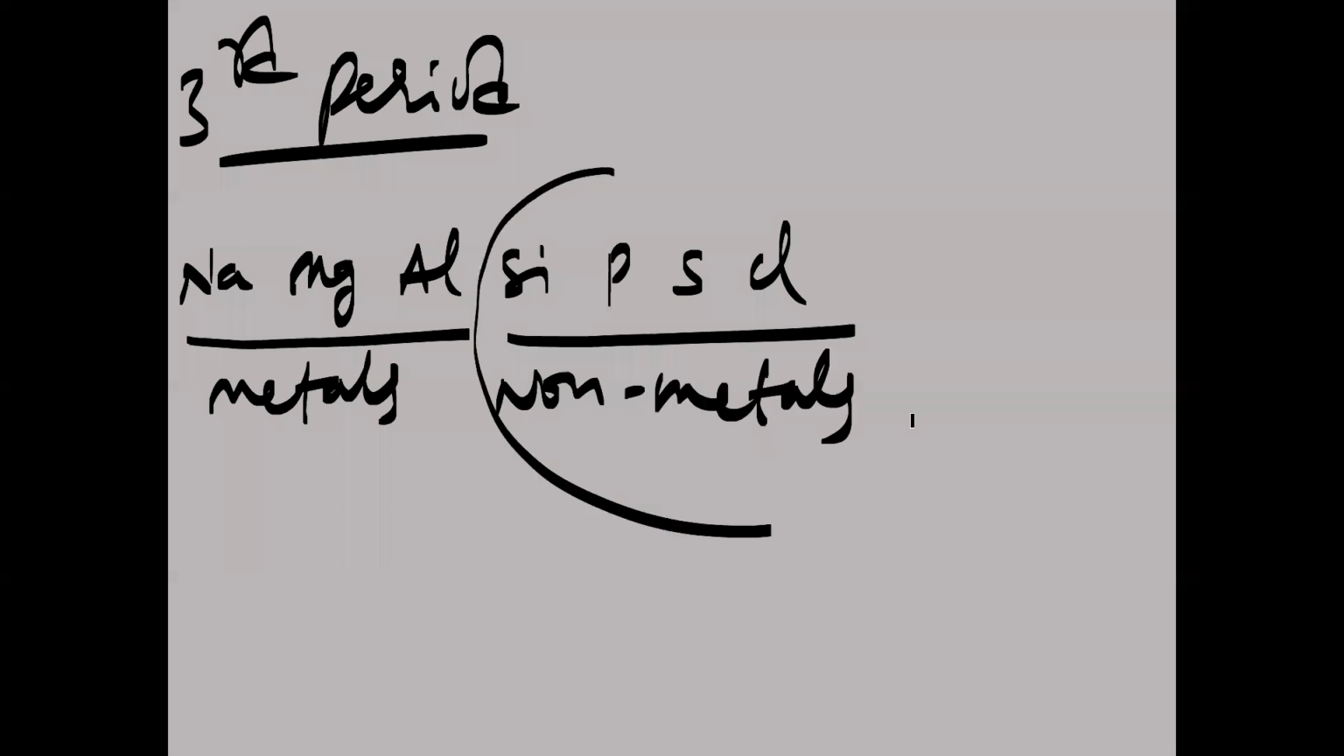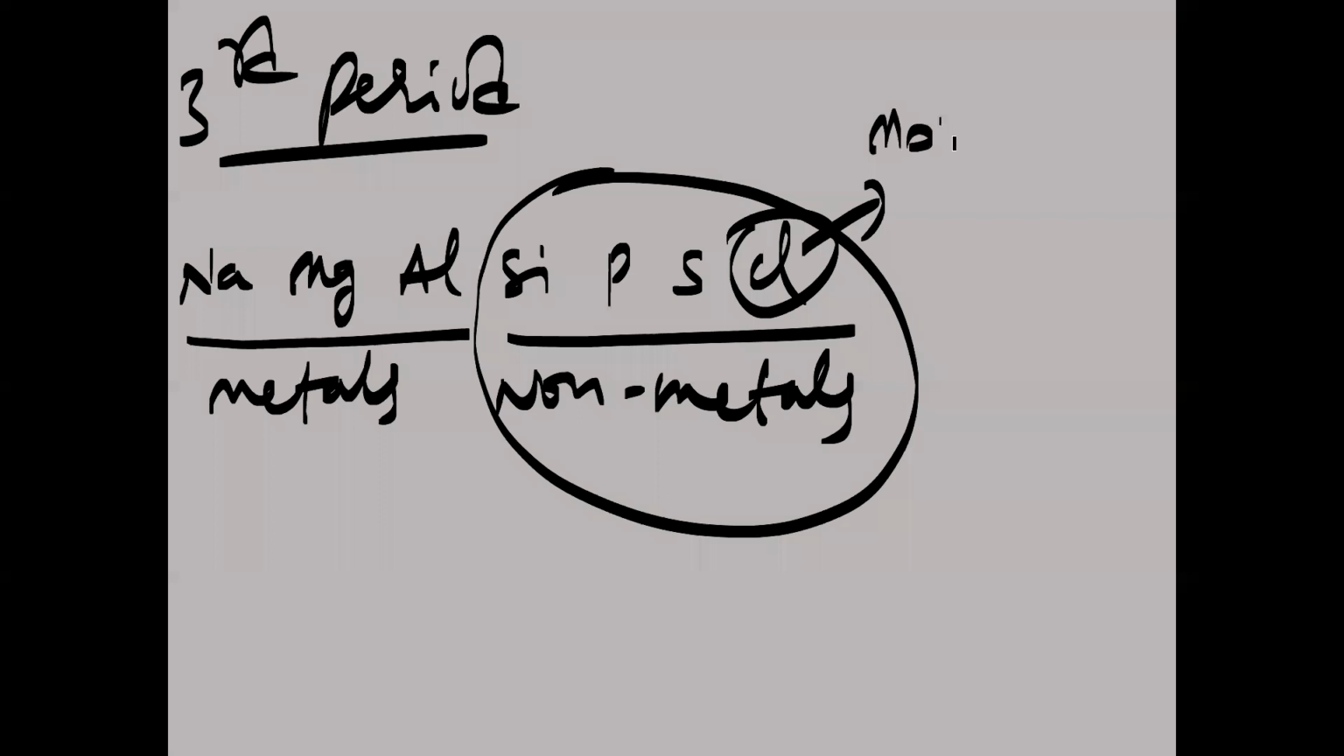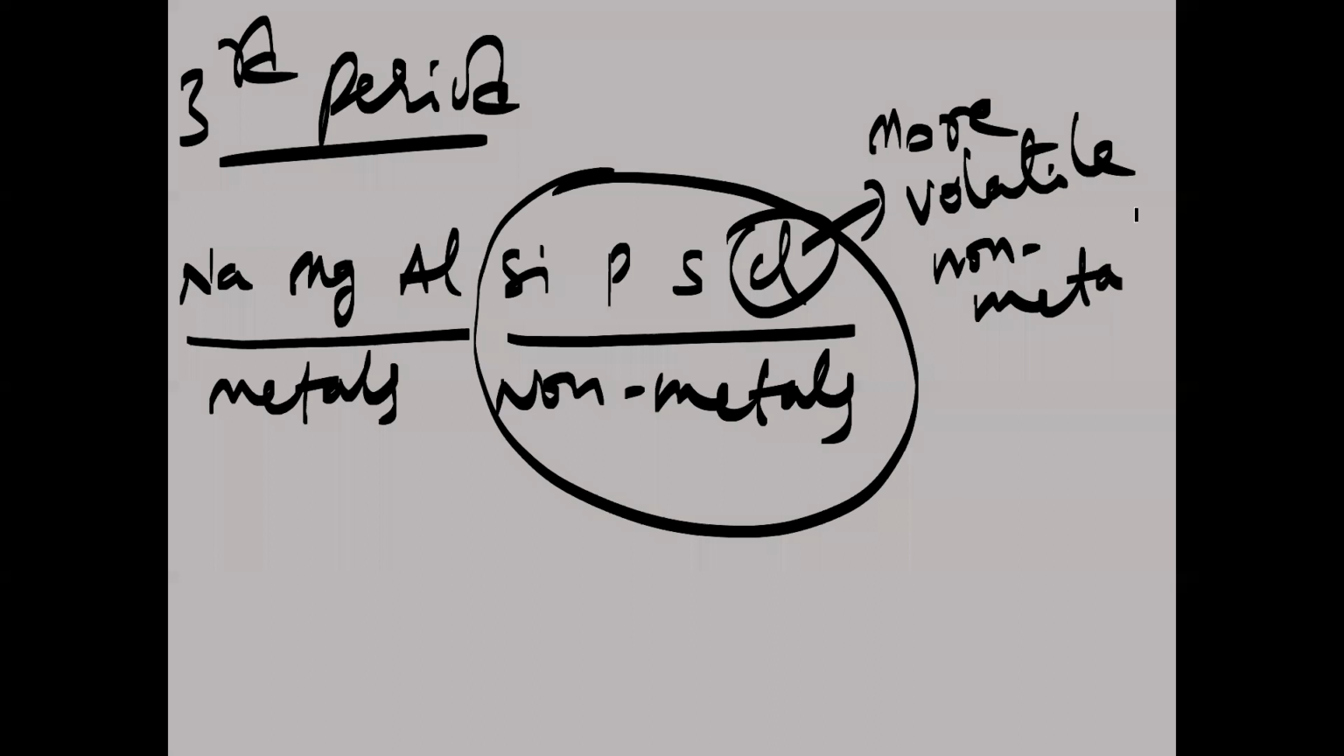So among these non-metals, among the four non-metals taken here, what happens to the volatility of non-metals from left to right? Volatility increases. So which is more volatile here? This chlorine is more volatile. More volatile non-metal in this case. So which is the more volatile non-metal in the third period?